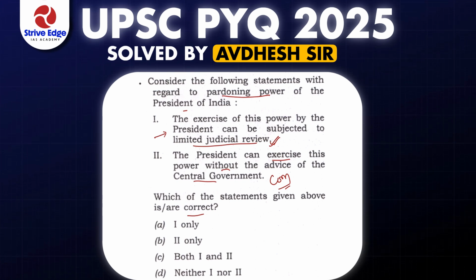The second statement says the President can exercise his power without the advice of the Council of Ministers. According to Article 74 of the Indian Constitution, you all know that the President cannot take an independent decision. The President requires the advice of the Council of Ministers in order to do anything or take any decision. So this statement is wrong in that sense, and hence only statement 1 is correct and option A is correct. So our answer is option A.